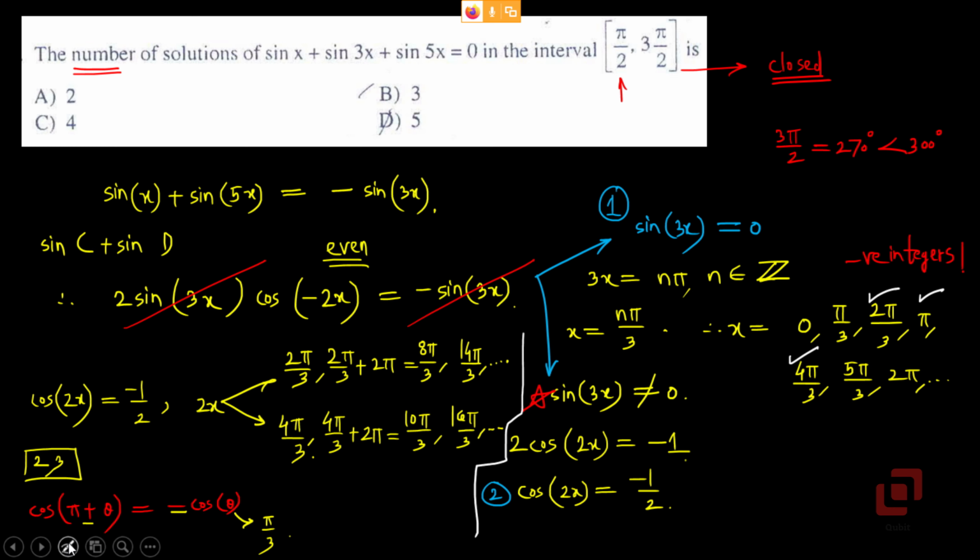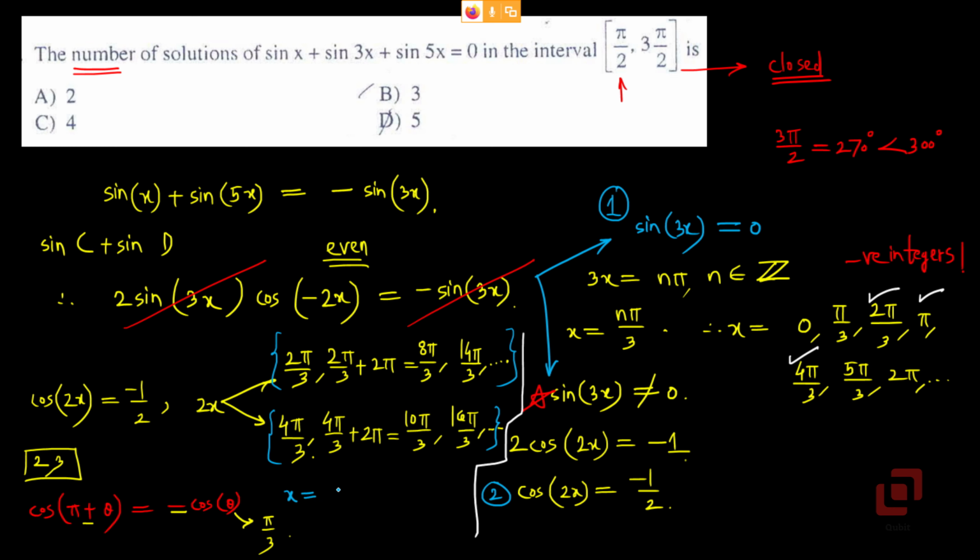What we want is solutions of x. So what is our job now? Now our job is to divide the elements which belong to these two sets by 2 so that we will get x. First is 2 pi by 3.